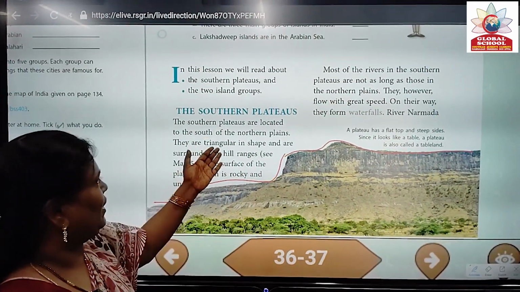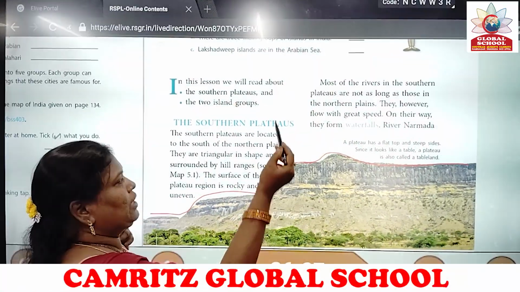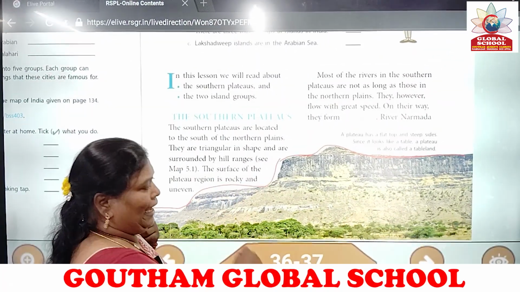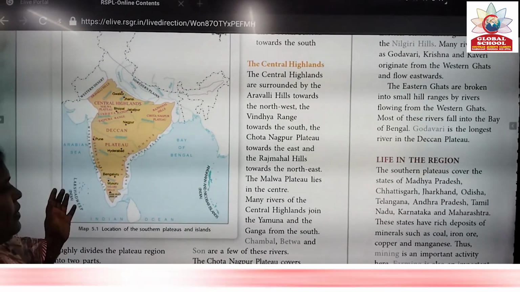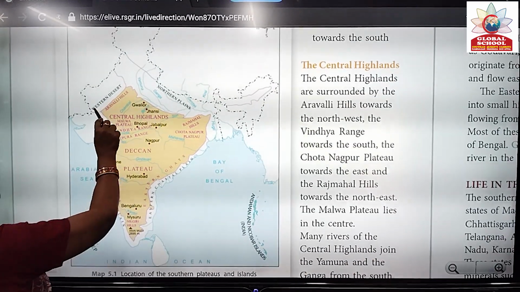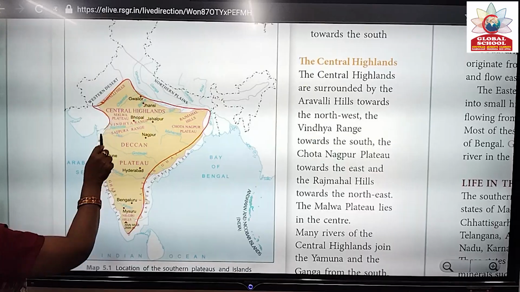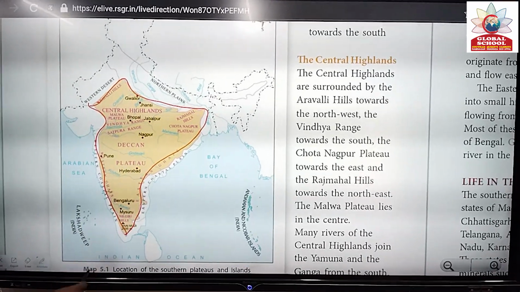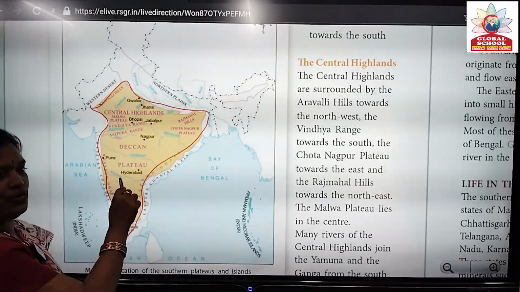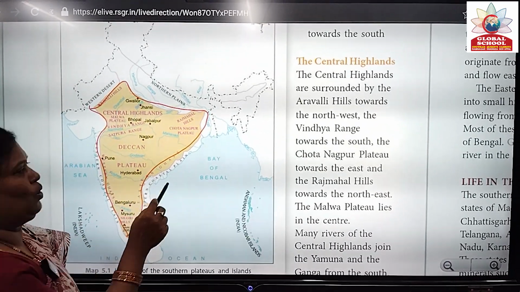Today we are going to learn about the Southern Plateaus. The Southern Plateaus are on the south side of the northern plains. They are in a triangular shape. Our Southern Plateau is like a triangular shape. So these plateaus have different forms and their surface is very rocky.